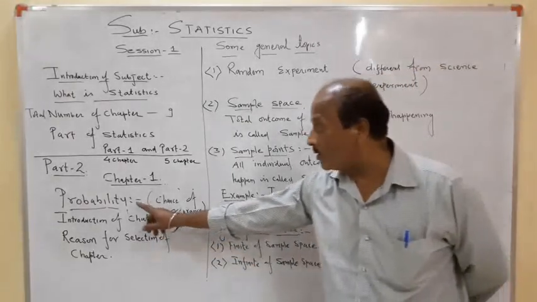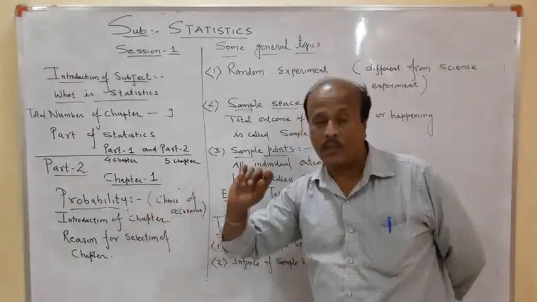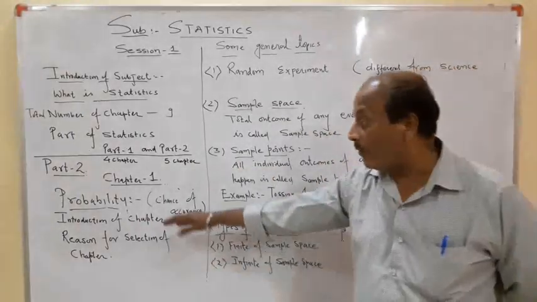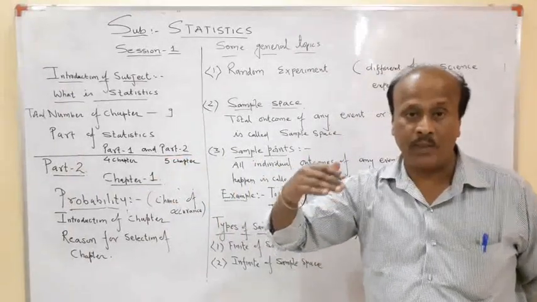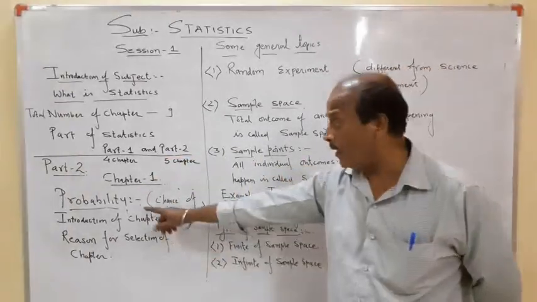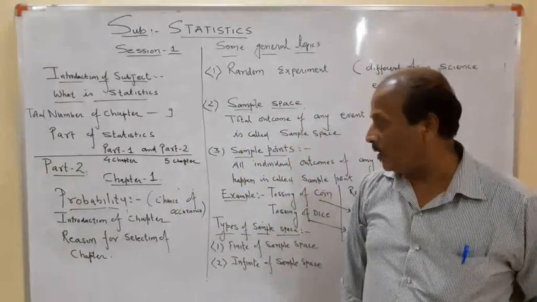So this word is known to us, but today we are going to see some topics related to probability. Whenever you deal with such an event whose chance of happening is there, then we use the word probability. Definition we are waiting for.